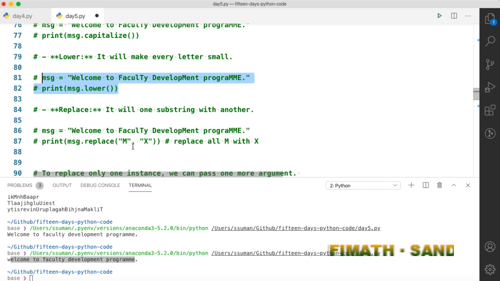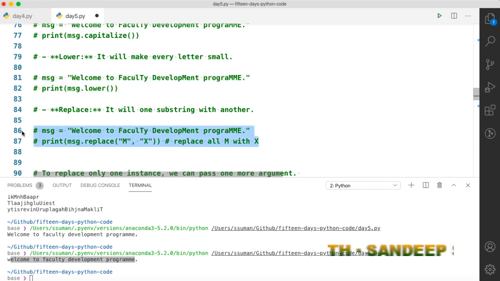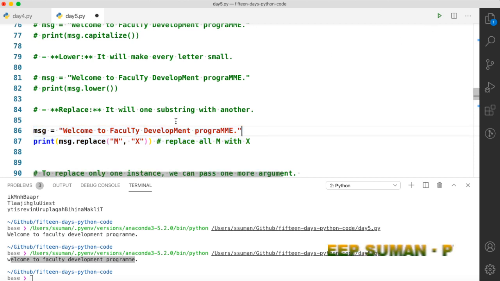Now we will move to the replace function. Like the name suggests, it will replace something with something. What it will do is replace all m's with x. So we have a few capital M's here.